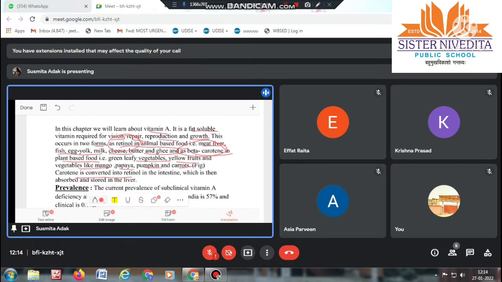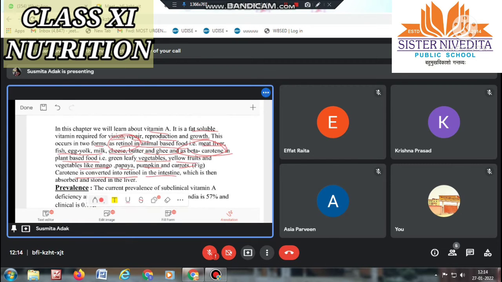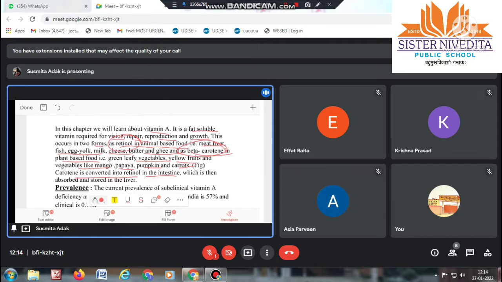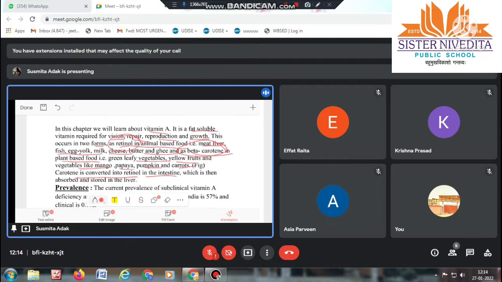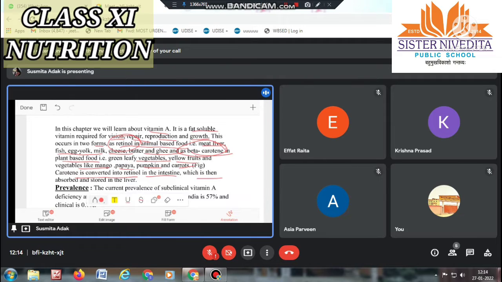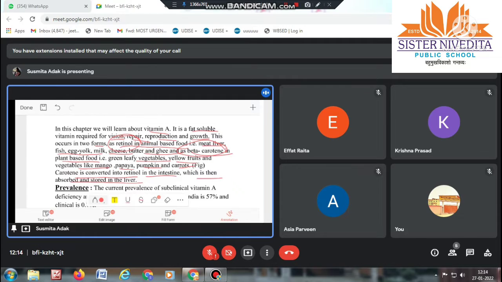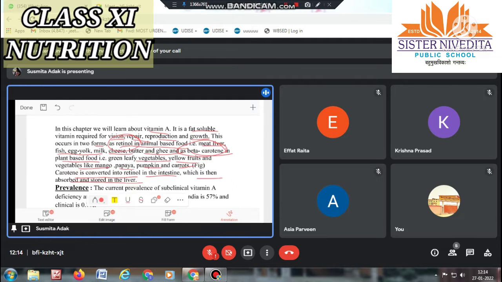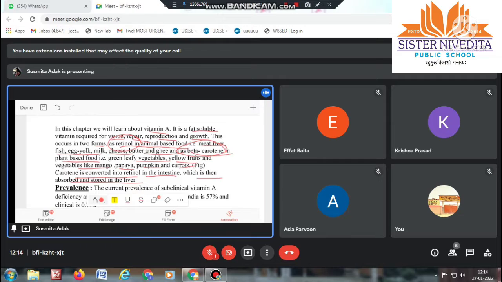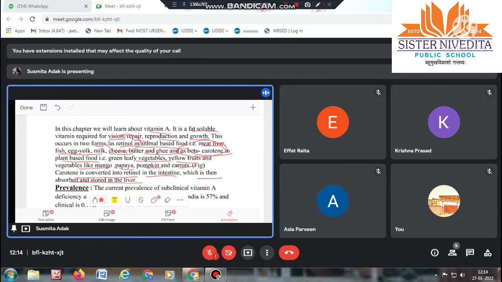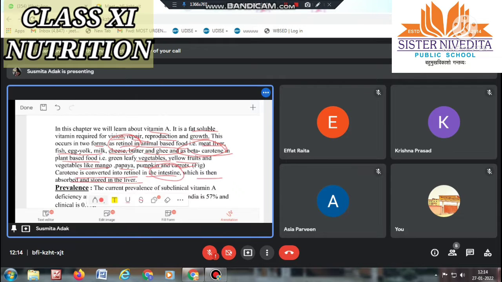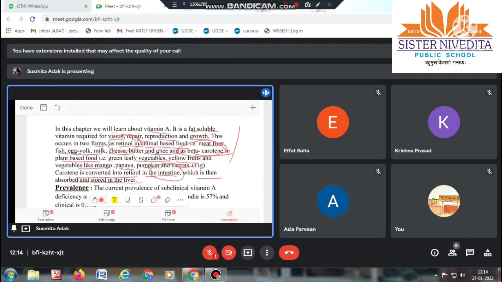Carotene is converted into retinol in the intestine, which is then absorbed and stored inside the liver. So when we eat carotenoid foods, that is beta carotene based, plant based food, it will be converted into retinol in our intestine, and then it will be absorbed and stored inside our liver.